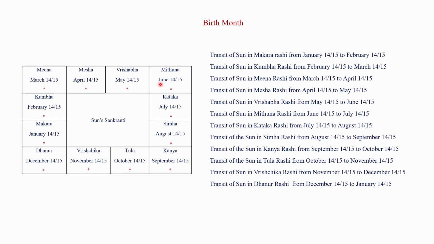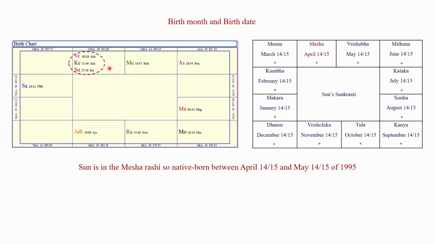So, Sun moves through every sign without retrograde motion. Note the natal position of the Sun in the Janma Kundali. Sun is in the Mesha Rashi, so we can say the native was born between 14th or 15th of April and 14th or 15th of May of 1995.